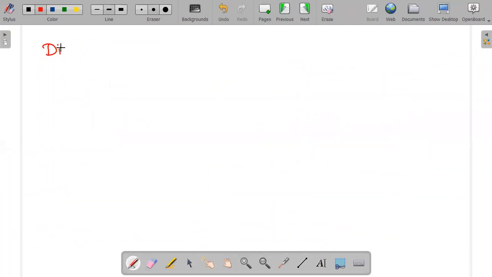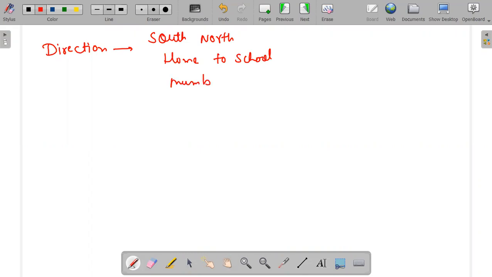If there is direction given to you, direction can be south to north, direction can be home to school, direction can be Mumbai to Delhi, then you can find both speed and velocity. You can find both things.